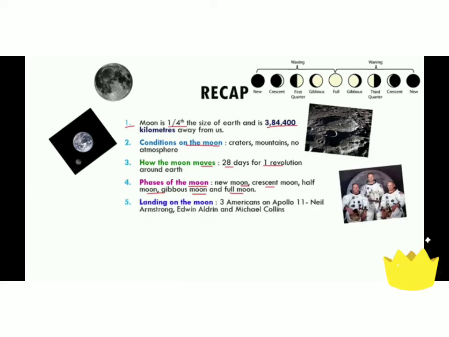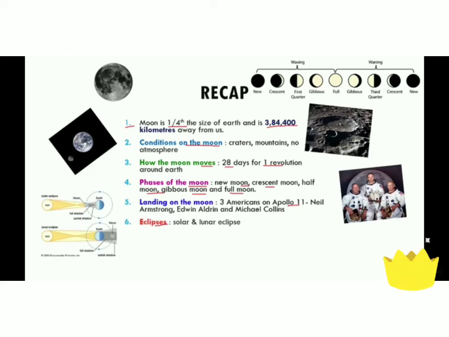Then we studied the landing on the moon. 3 Americans on Apollo 11, Neil Armstrong, Edwin Aldrin and Michael Collins, landed first on the moon. In the next session, we will study the eclipses, that is, solar eclipse and lunar eclipse. What is an eclipse? The phenomenon of the occurrence of shadows of the heavenly bodies in nature is called an eclipse.